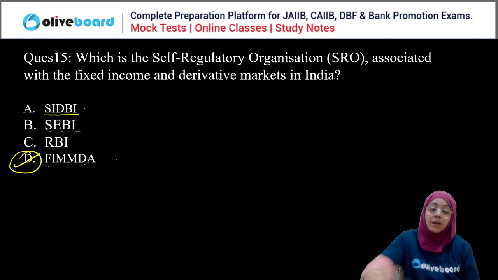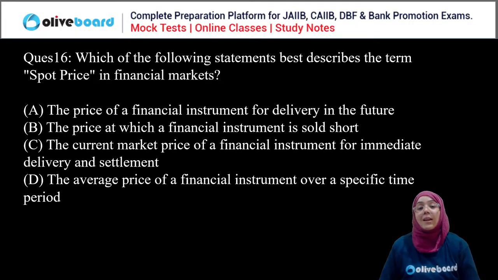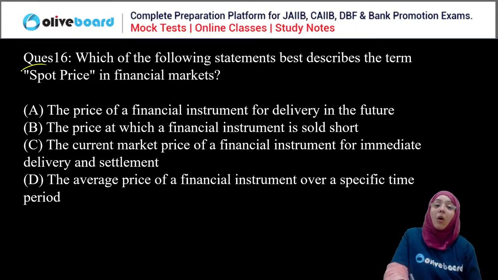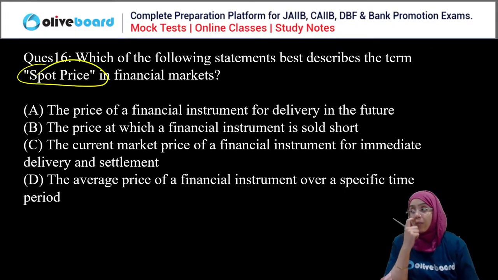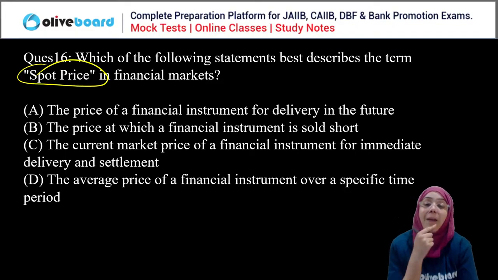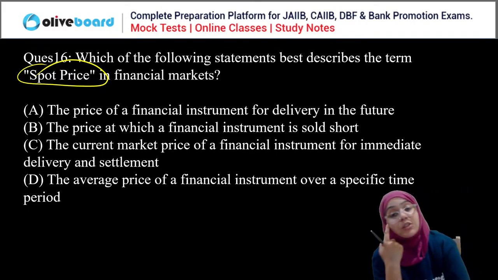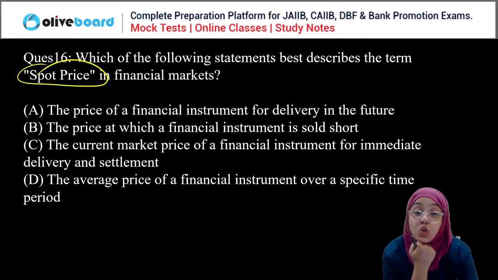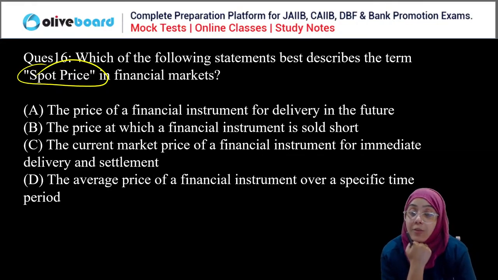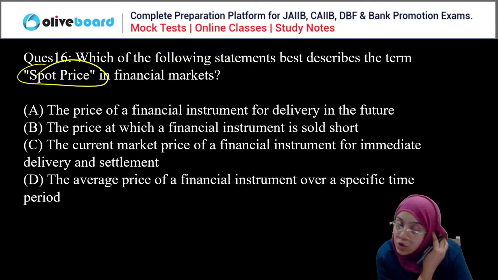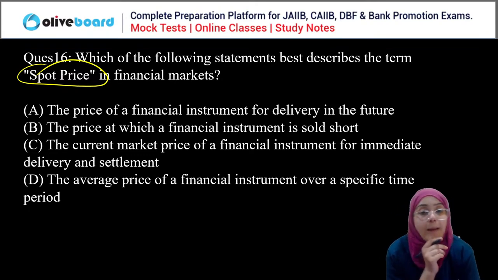Clear? Done. Next question. Which of the following statements best describes the spot price in a financial market? The price of the financial instrument for delivery in the future, the price at which the financial instrument is sold short, the current market price of the financial instrument for immediate delivery and settlement, or the average price of the financial instrument over a specific time period.